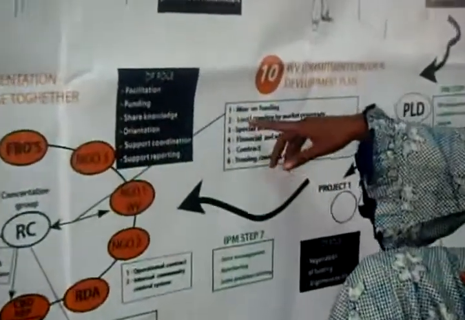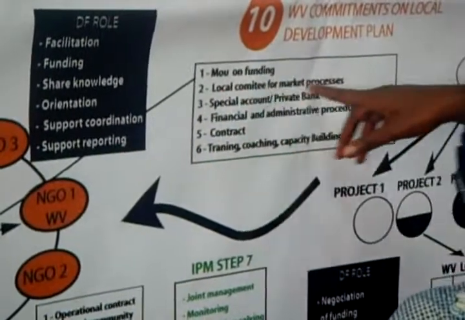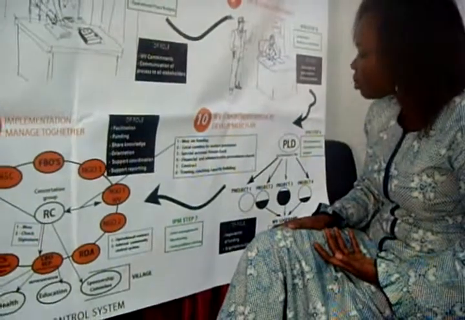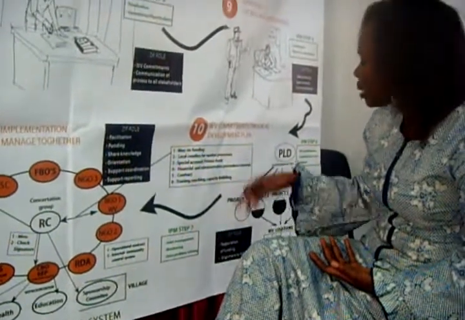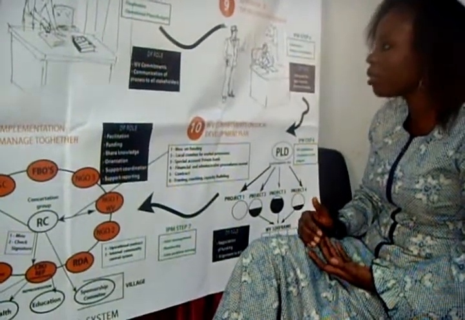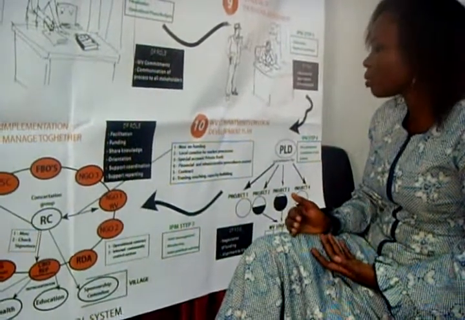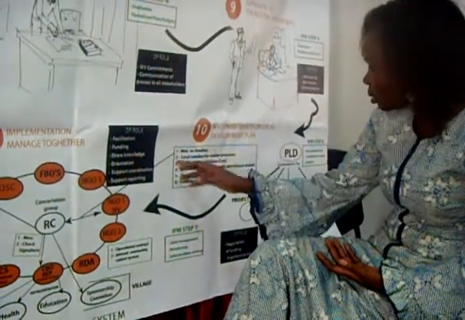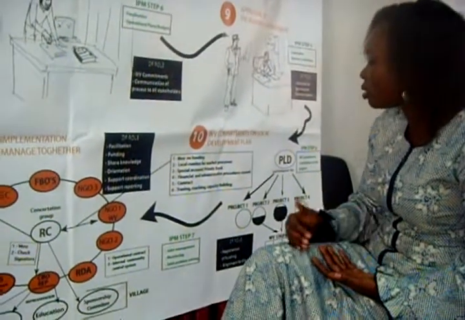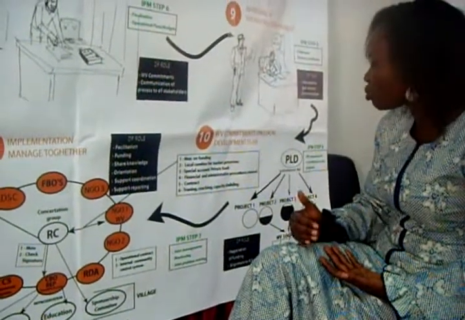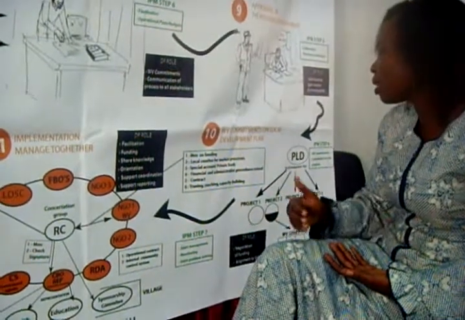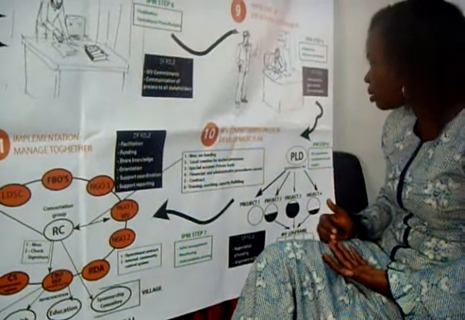The second tool we have is a local committee for market processes. And this is not a World Vision committee. This is a legal committee based on the decentralization process. This local committee for market processes is responsible for choosing all the partners or all the individuals who are responsible to implement activities. So we are part of this local committee for market processes, and our role is to ensure that all the processes for choosing and contracting with individuals or structures or enterprises are done in a transparent way.